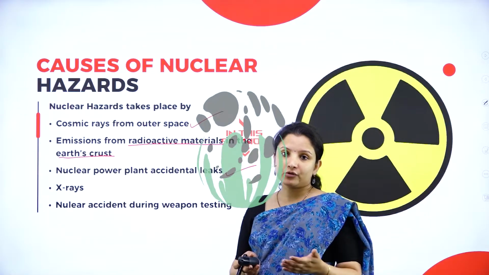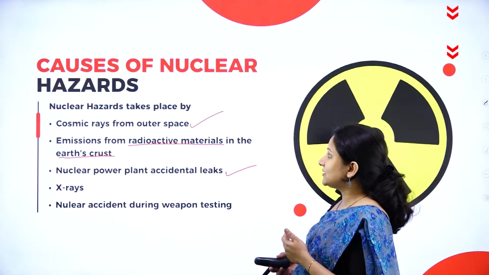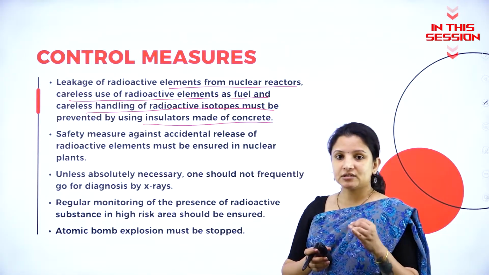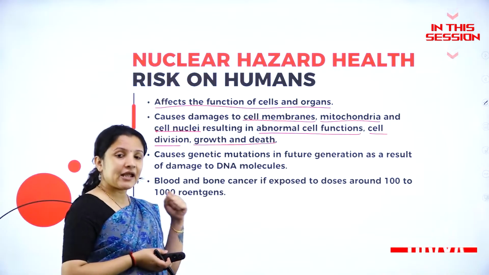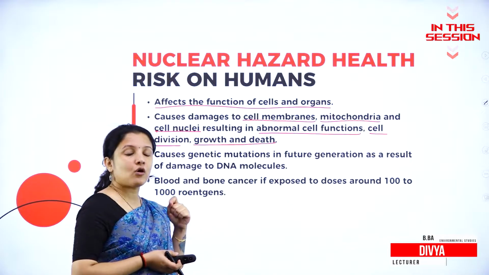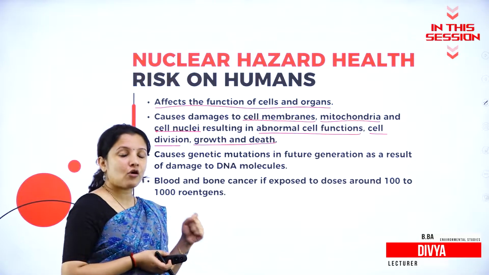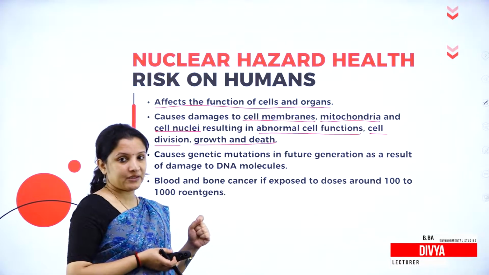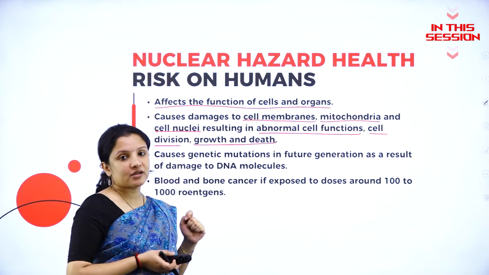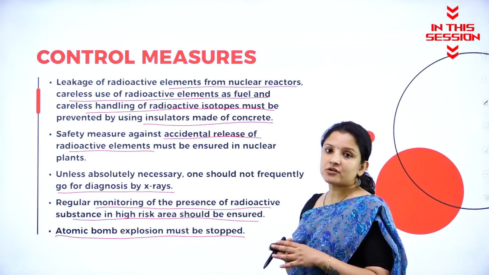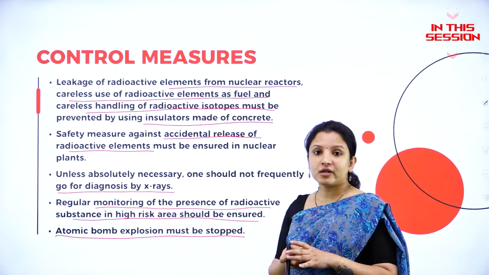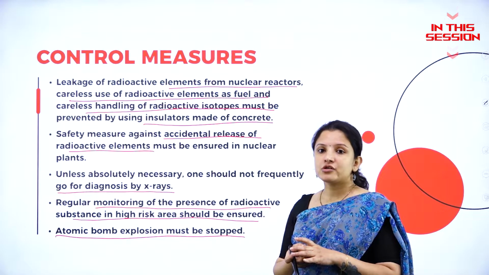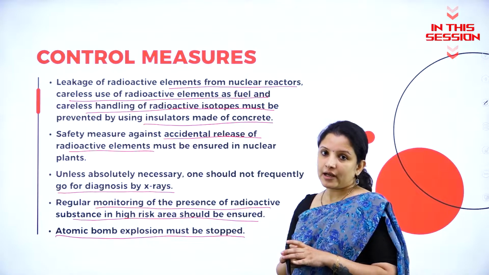Accidental leaks from nuclear power plants can be one of the reasons for nuclear hazards. While using radioactive substances, one must be very careful with it. Any energy that we need for all the organelles in a body or organs in a body to function properly, the energy is provided by mitochondria. Countries should not be given permission to use atomic bombs, or even to manufacture such atomic bombs.